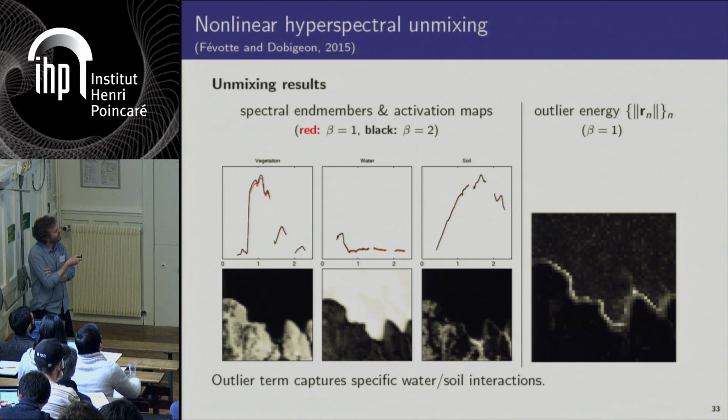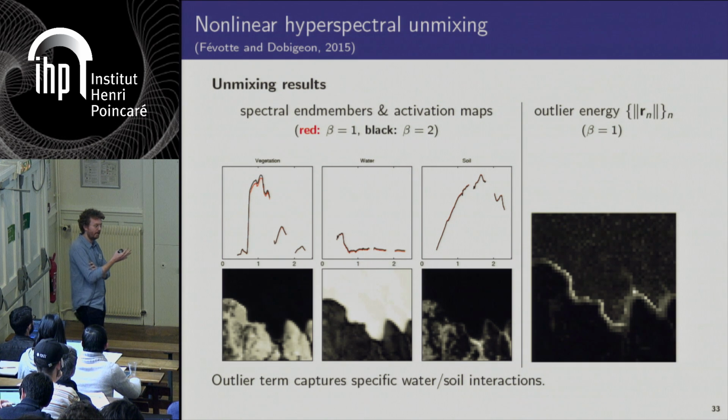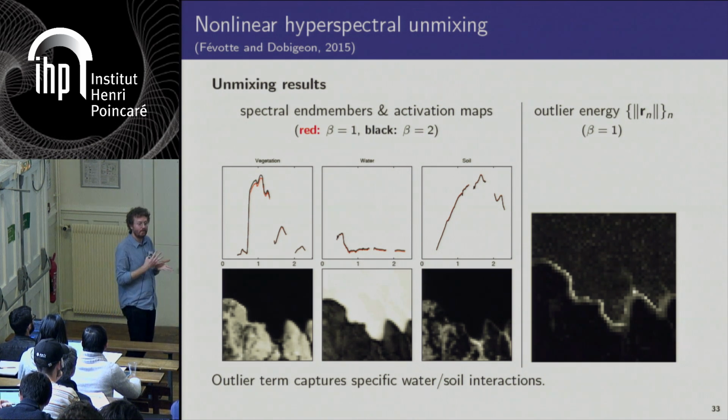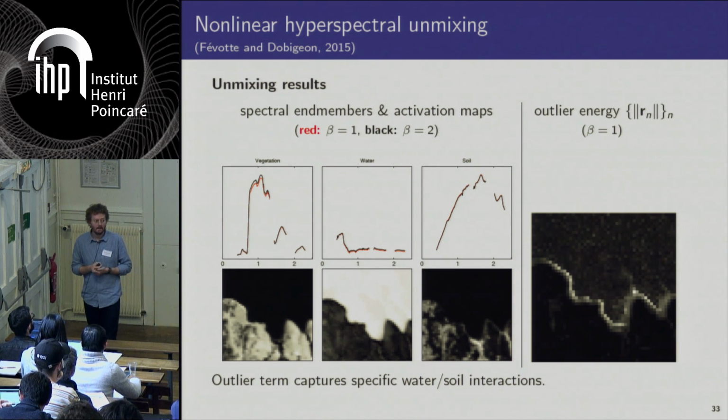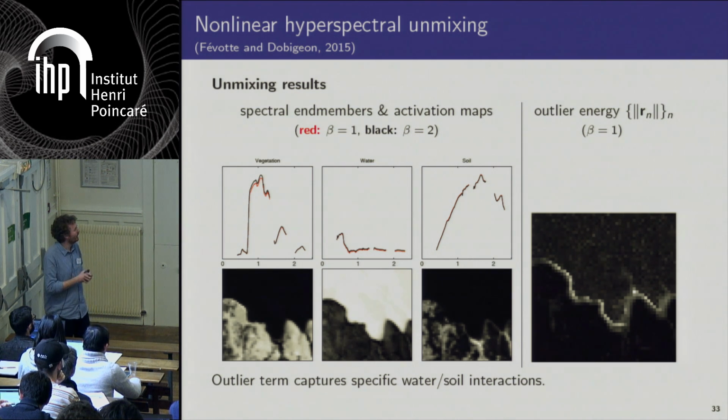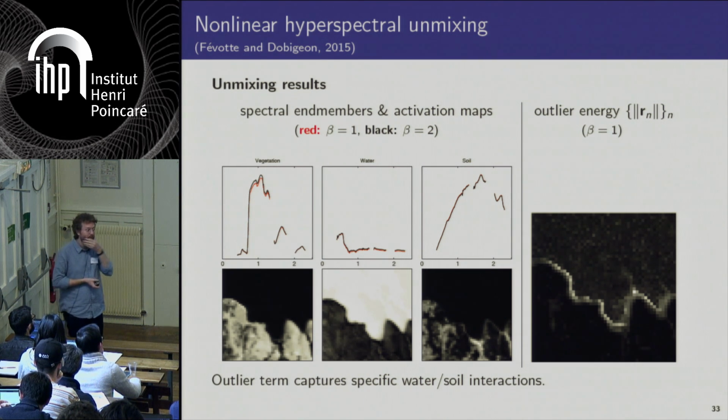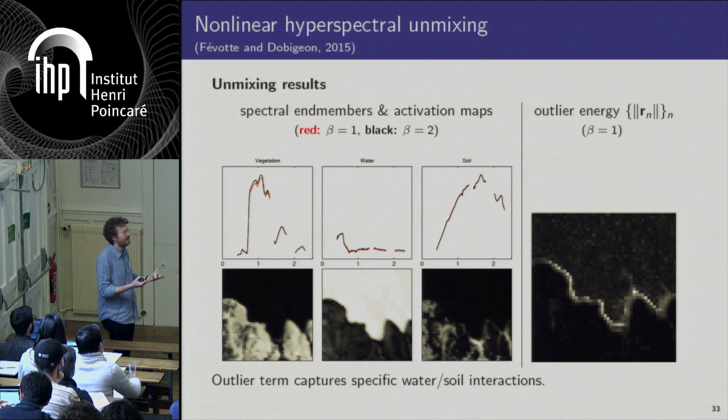And here I display the energy of the outlier term that is present in the model. And you can see that it becomes active in pixels where you have an interaction between water and soil. And this is a known fact that for such elements, the linear model does not really apply. So basically, the method is able to identify this by itself. So it was a nice result.